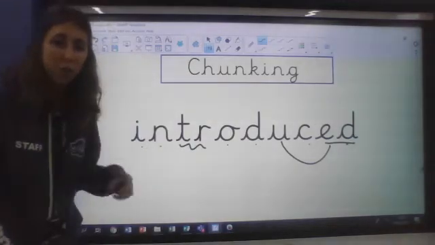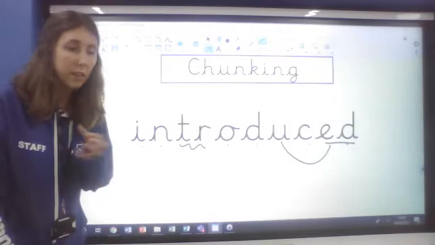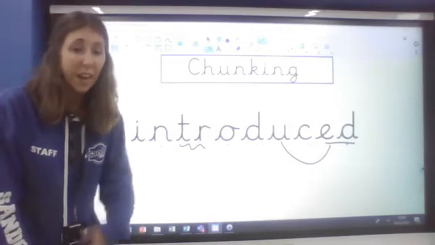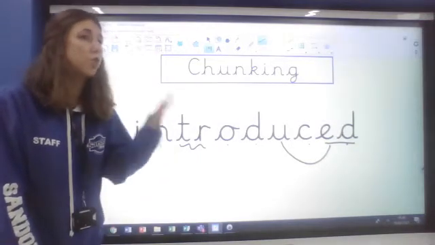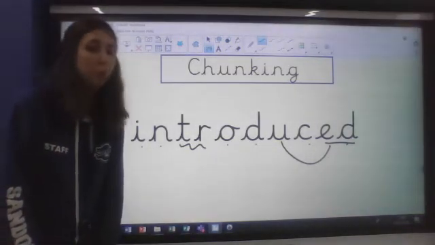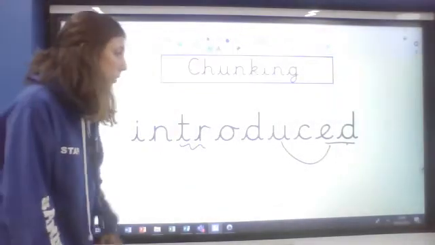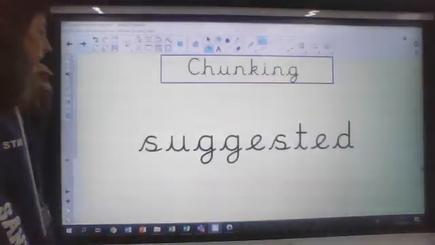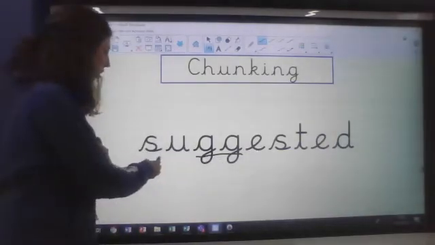Introduced. Introduced. If you introduce something, it means you bring it in. So if you introduce someone to someone else, you might introduce them and say who they are. Or if you introduce something into a new place or you introduce a new rule, it means you bring in a new rule or a new idea when something is new. You do it for the first time. This one's a hard one because these G's make the J sound.